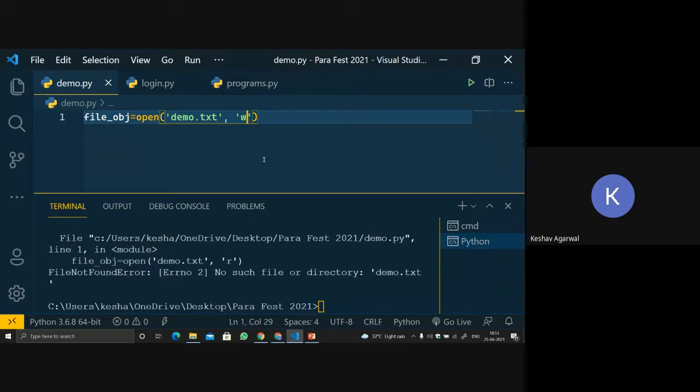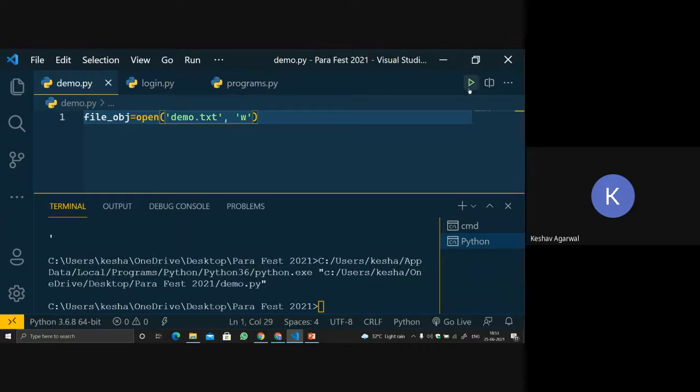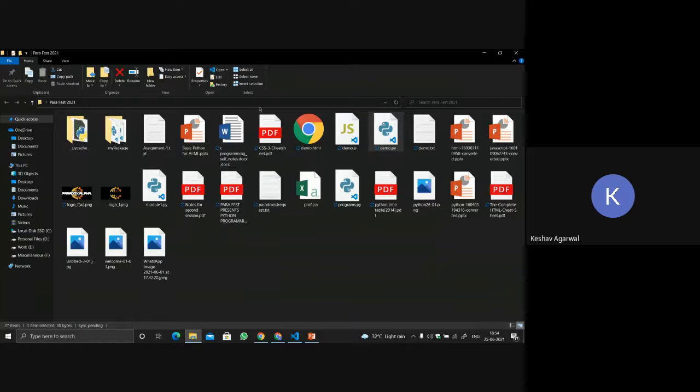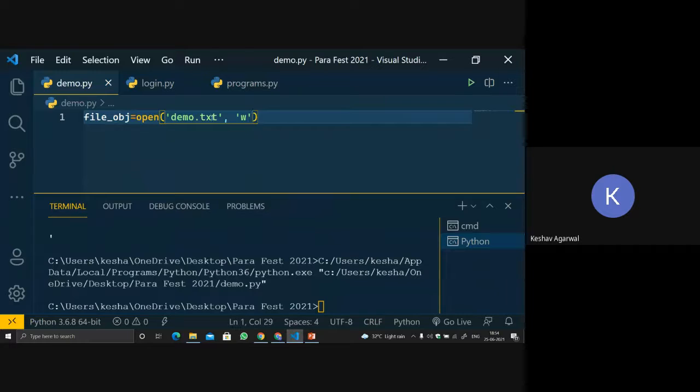So that we can edit or create. Let's run the function. It will return nothing, not even an error. Now let's go and check. See, we got a demo.txt created. So what the write mode does is, if there is no file with this particular name, it will create the file and then open it for you.